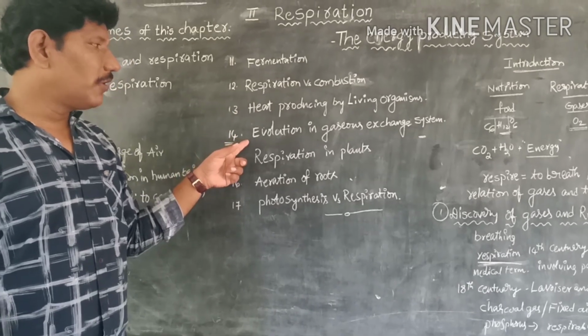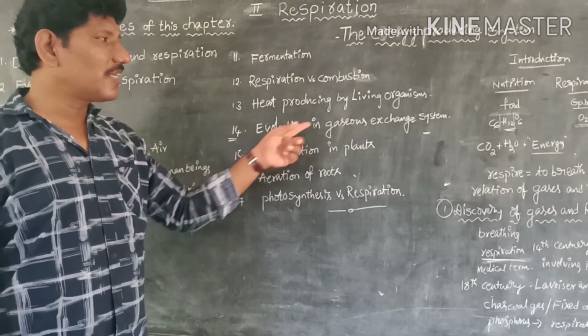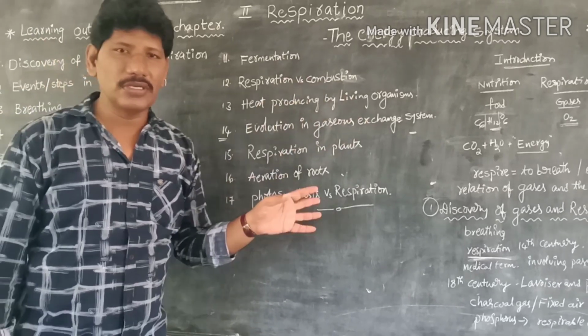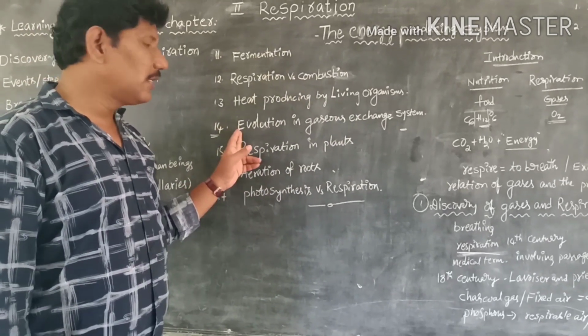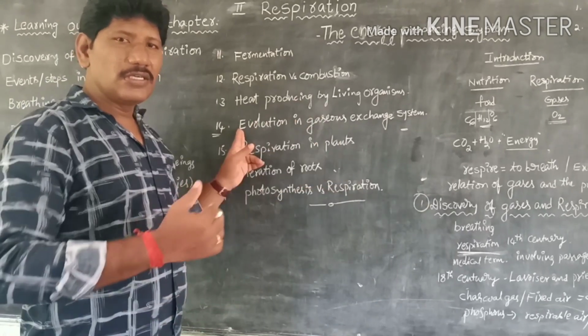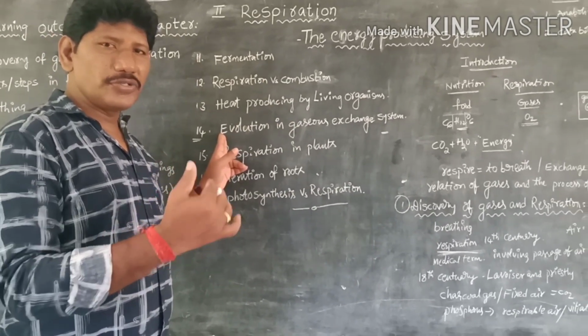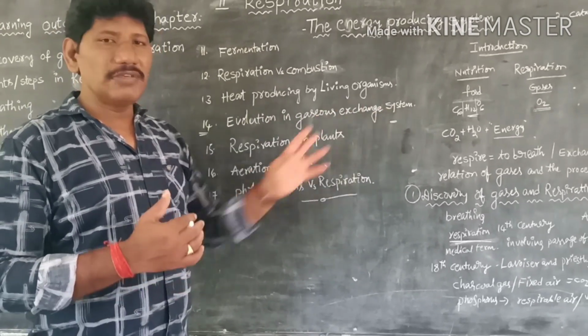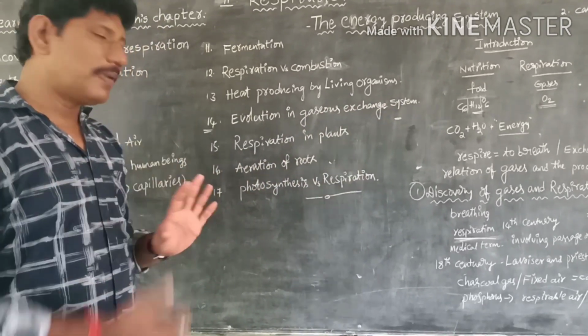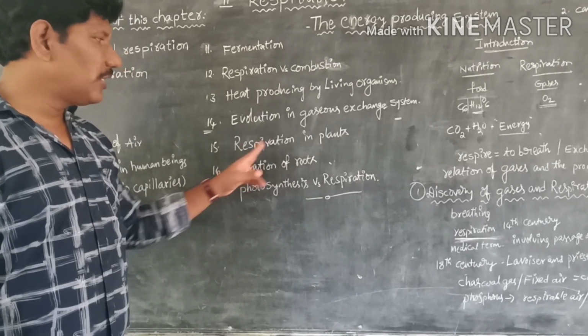Next, evolution of the gas exchange system in living organisms from single-celled to multicellular organisms. Evolution means gradual changes which take place continuously. Evolution of the gas exchange system in living organisms from simple to complex organisms. Respiration in plants.